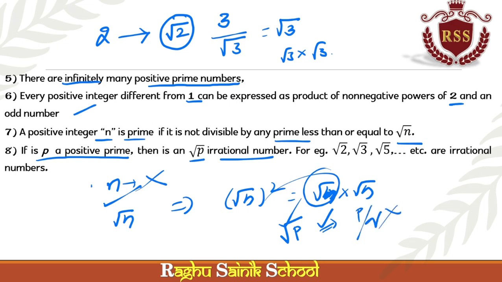That's why root p, if it is root 2, root 3, root 5, root 7, root 11, root 13, root 17, these are all irrational numbers. Why? Because the value in the root doesn't have factors, which means it cannot come out from the root. That's why it is an irrational number. Okay. That's why I have briefly discussed the prime number. Prime numbers means no factors. If it has no factor, that means no root. Okay.